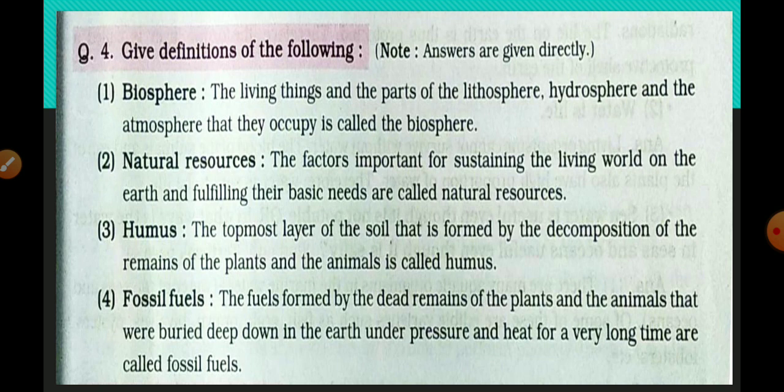The topmost layer of the soil that is formed by the decomposition of the remains of the plants and the animals is called humus. Definition of humus: fossil fuels, the fuels formed by the dead remains of the plants and the animals that were buried deep down in the earth under pressure and heat for a long time are called fossil fuels. Understood? Shall we move on to the next one?